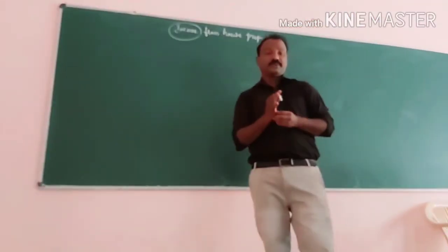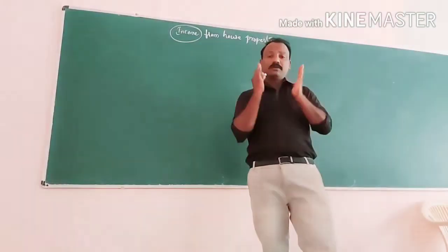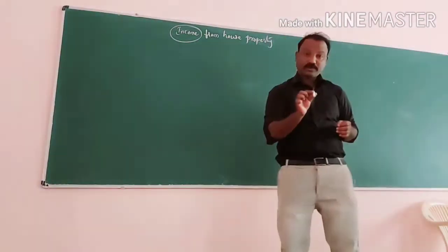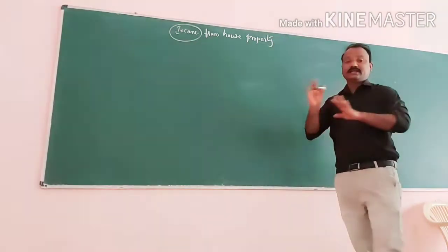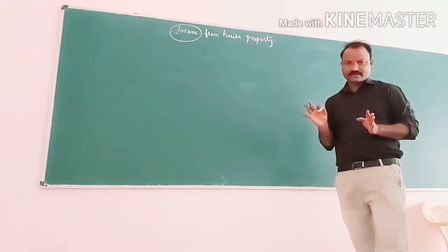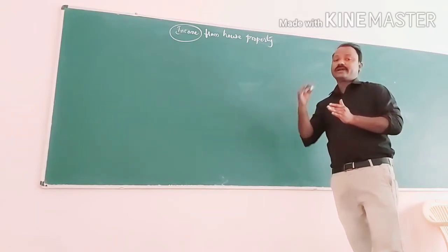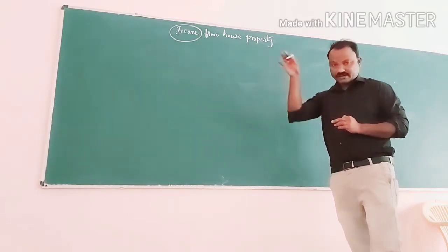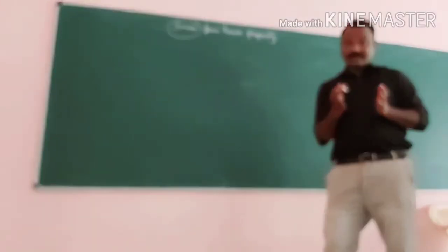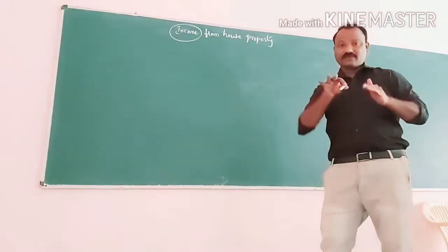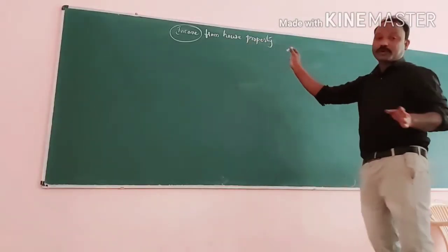For that, he will be paying monthly rent to me, and that monthly rent is income for me, and that income is called income from house property, nothing else. Very simple. I have an additional house, I have let it out to my tenant, and my tenant is giving me monthly rent, and that monthly rent is an income for me, called income from house property.